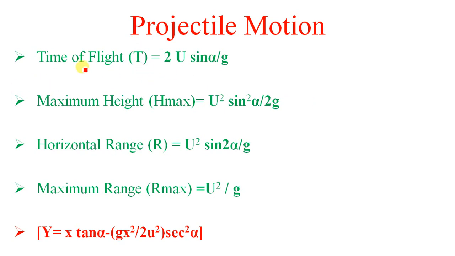Some important terms: time of flight twice u sine of alpha upon g, maximum height u square sine square alpha upon 2g, horizontal range u square sine 2 alpha upon g, maximum range u square upon g, and this trajectory equation y is equal to x tan alpha minus g x square upon twice u square into sec square alpha. This equation you have to remember.